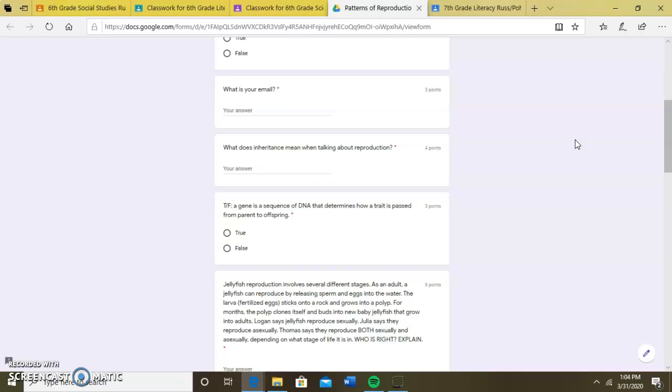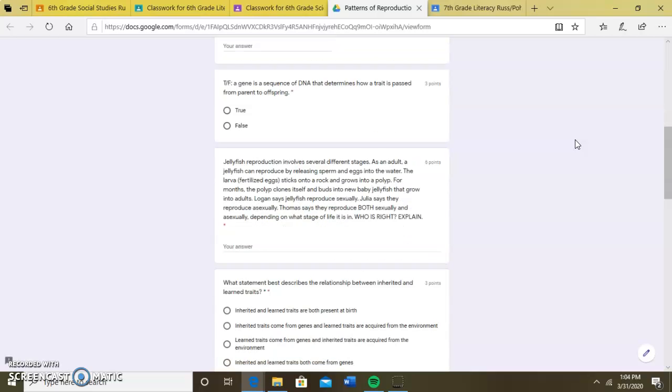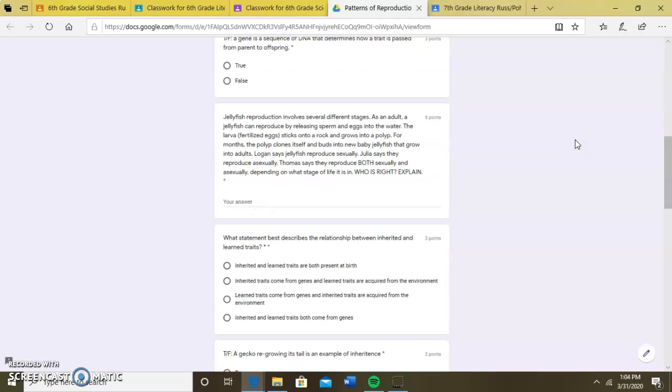Next question. What does inheritance mean when talking about reproduction? Next question. True or false? A gene is a sequence of DNA that determines how a trait is passed from parent to offspring. True or false? Next question. This is a long one, so bear with me.